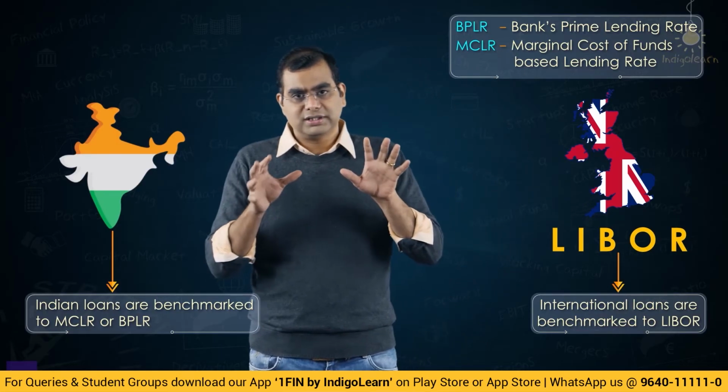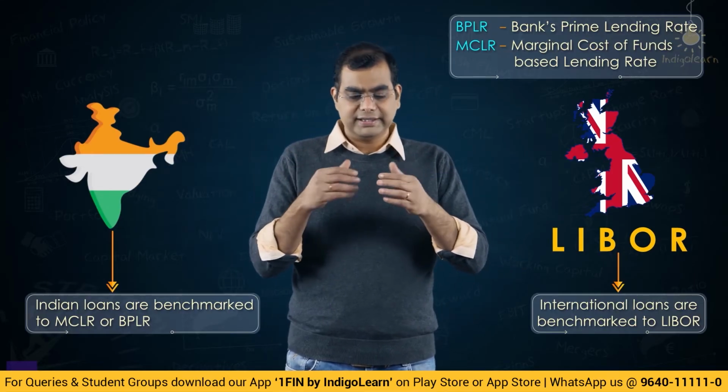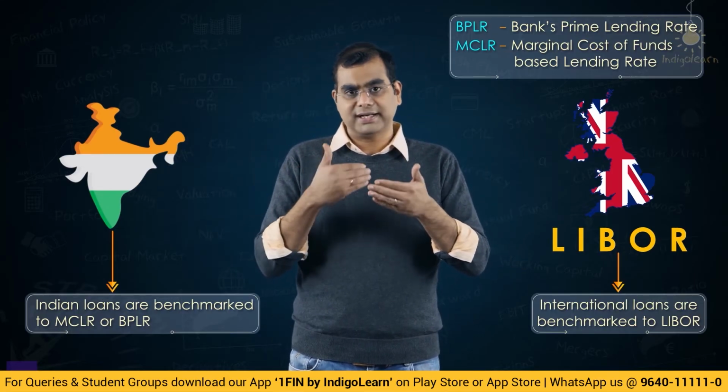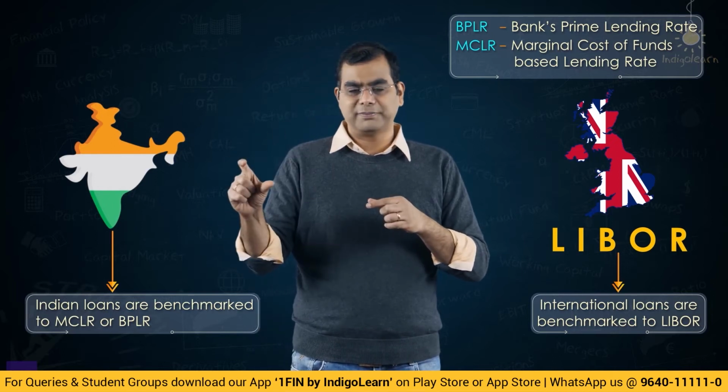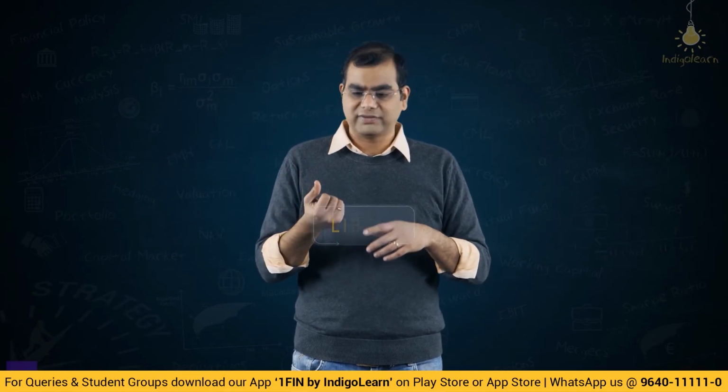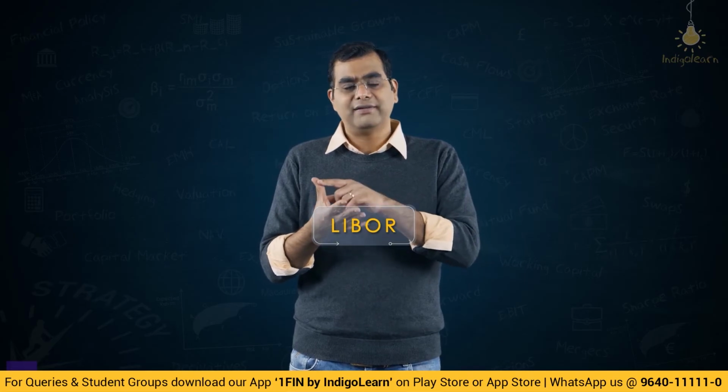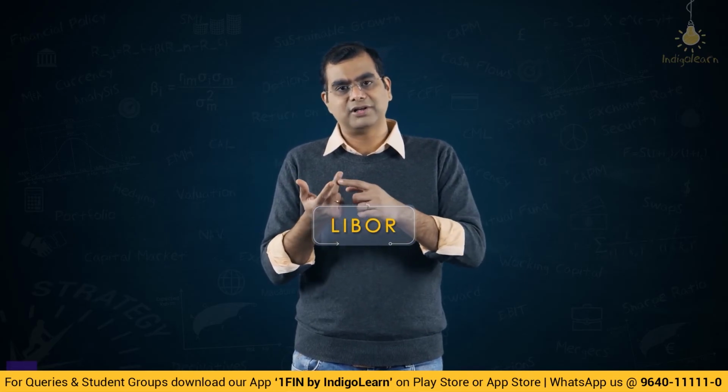So how is LIBOR determined? LIBOR and MIBOR, I said, are determined in the same manner. That is the rate at which banks are willing to lend to each other for specific periods. So theoretically, how many types of LIBOR will you have? You will have multiple types of LIBOR. You will have 1 day LIBOR, 2 day LIBOR, 3 day LIBOR, 1 week LIBOR, 1 month LIBOR, 2 month LIBOR, 3 month LIBOR, 6 month LIBOR, 1 year LIBOR. Like that, you will have multiple variations.